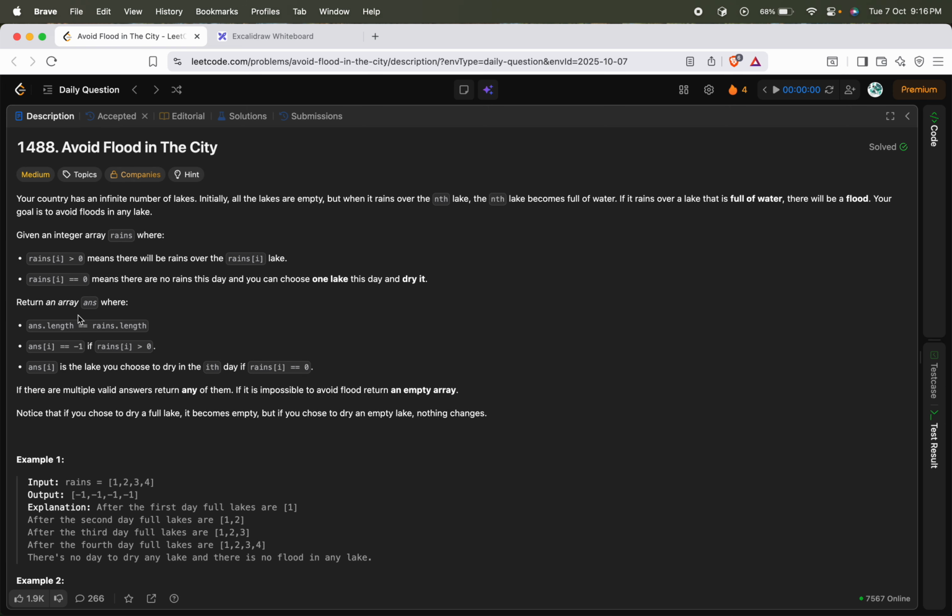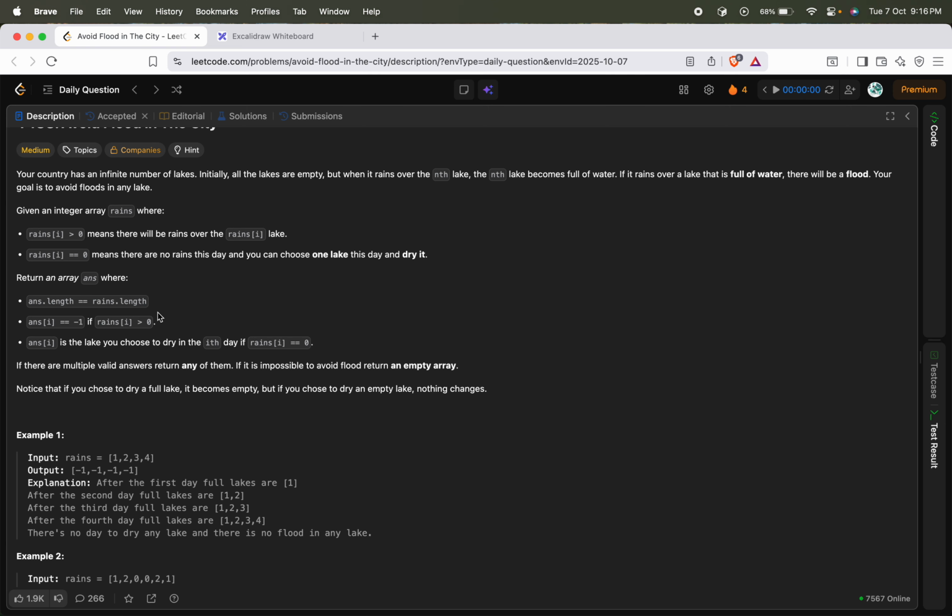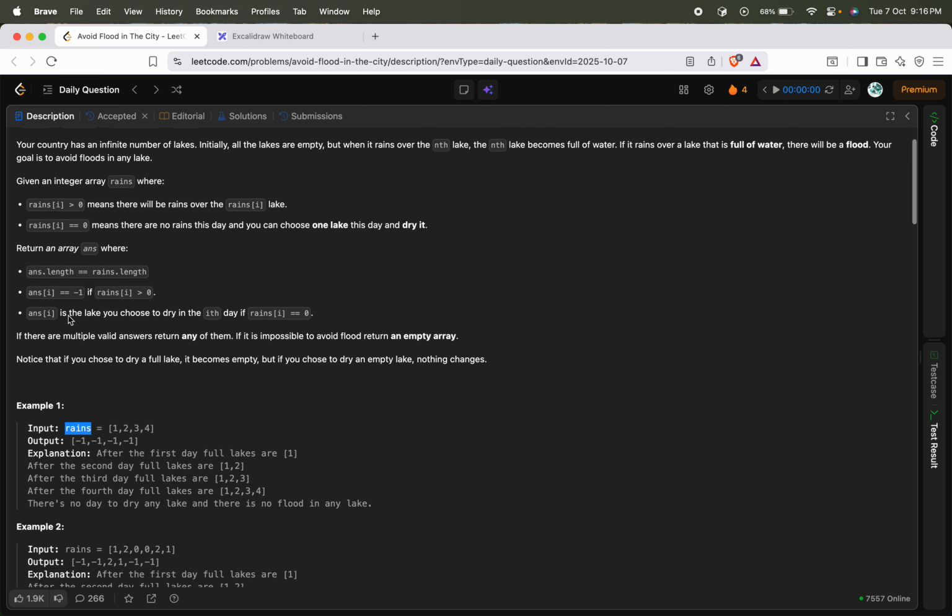So what do we have to return? We have to return an array called answer where answer's length is equal to the rains length. We have to build an array whose length will be equal to rains, and we will be filling the ith index of answer with -1 whenever there is a rain on the corresponding day. Let's say on day 2, if you fill it with -1, that means there was a rain on day 2. Then only we will be filling it with -1.